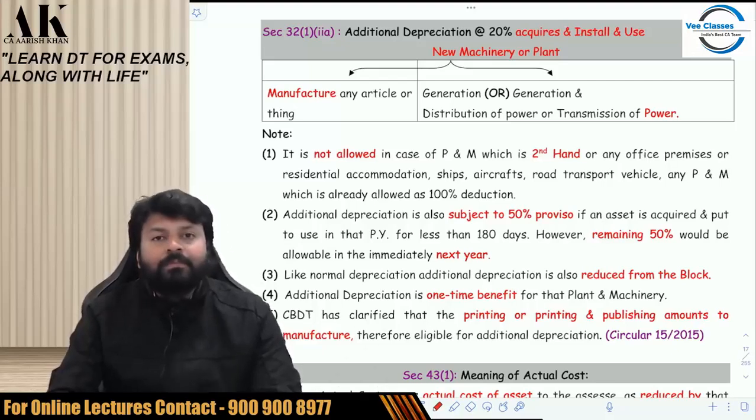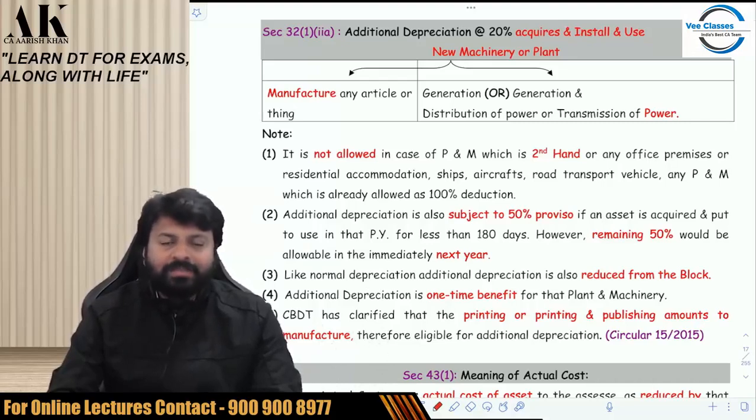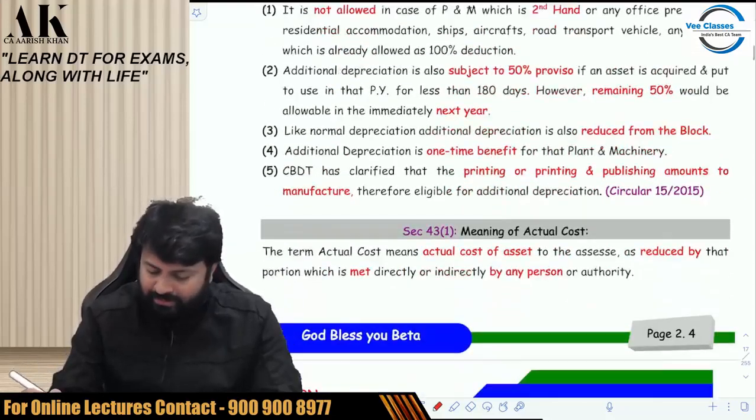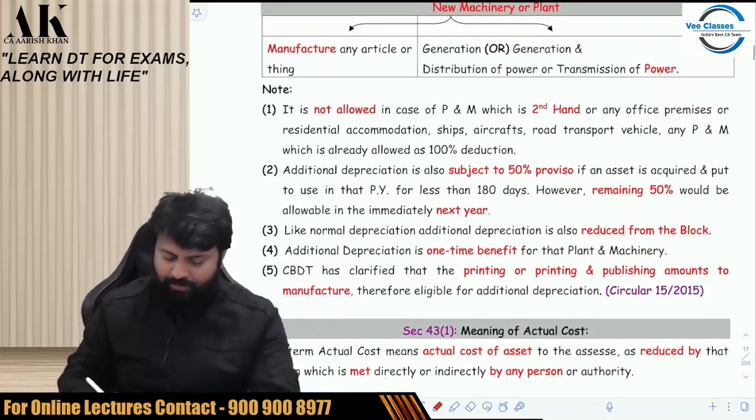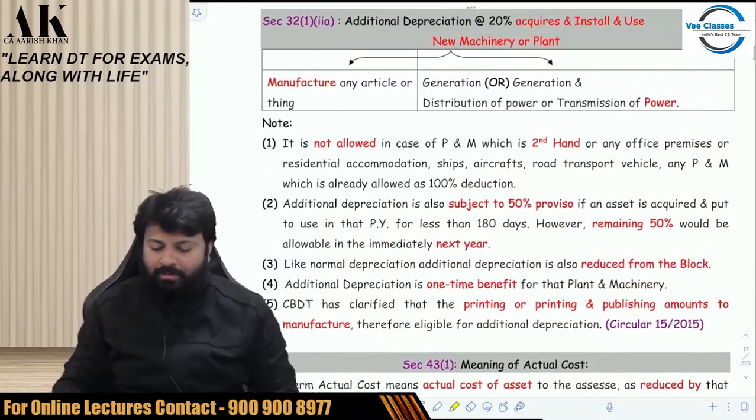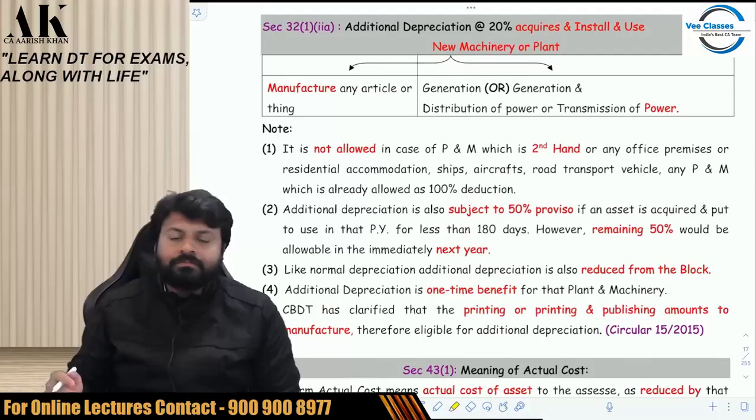Last lecture we started with CA Final Direct Tax, your fast track batch for 2023, and we did a few things of PGVP. So let's take the discussion ahead of PGVP only, and to be precise, the discussion on depreciation which we started in the last session. Today the first thing we are going to do is the discussion of additional depreciation, which is given on page number 2.4.